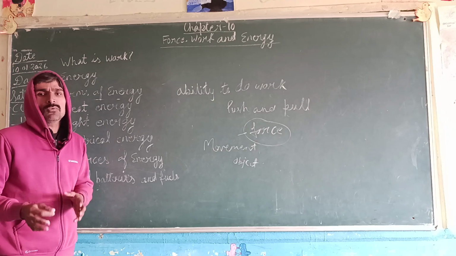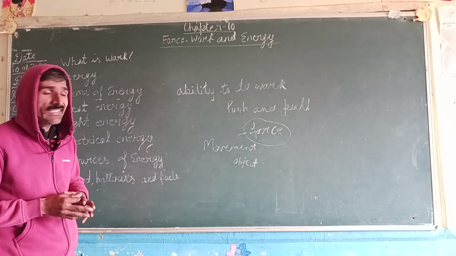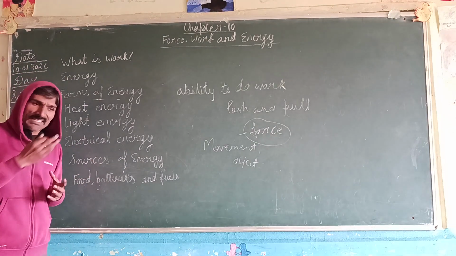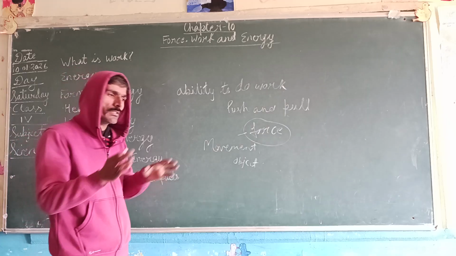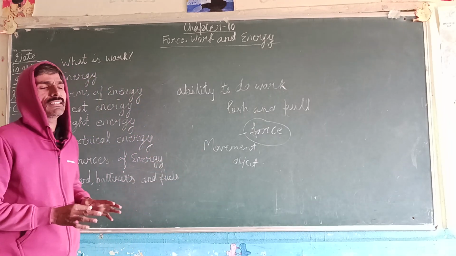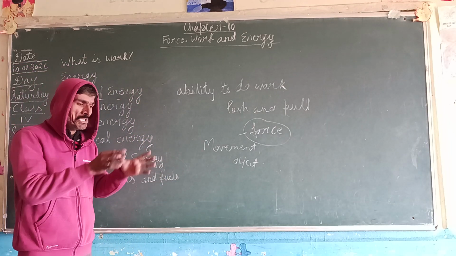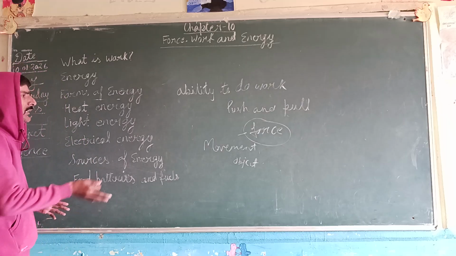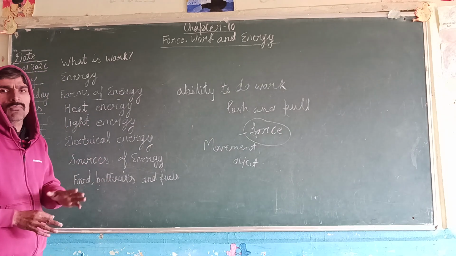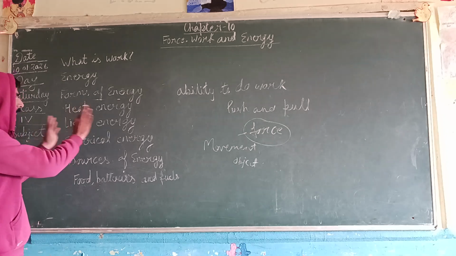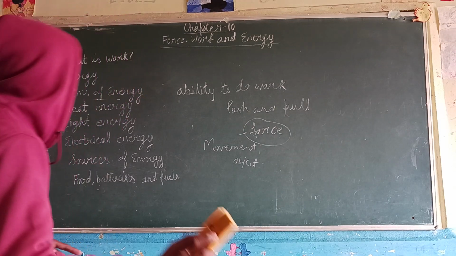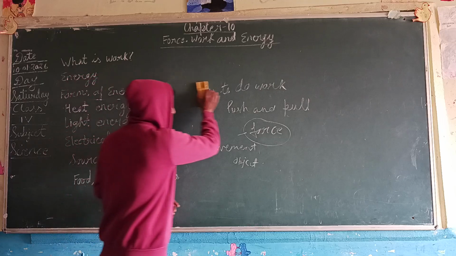But if we want to run a car, it cannot be done by us. We can sit in the car, but we can't make it move unless a different type of energy is utilized to give movement to the vehicle. So depending on the work, we need different types of energy.